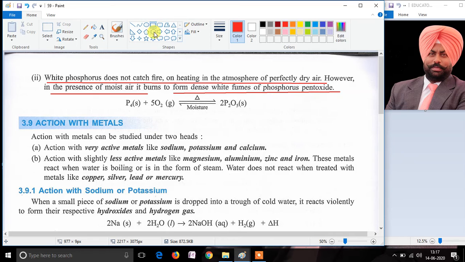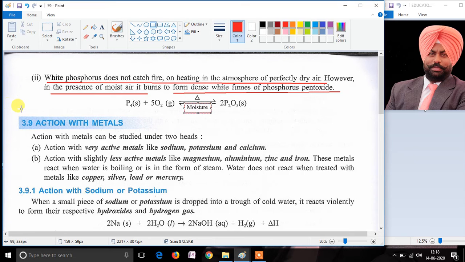Here also, the important condition is moisture. If moisture is not introduced, then phosphorus pentoxide is not formed, meaning the reaction does not proceed. And on the addition of a small amount of moisture, the reaction proceeds and phosphorus pentoxide is formed.